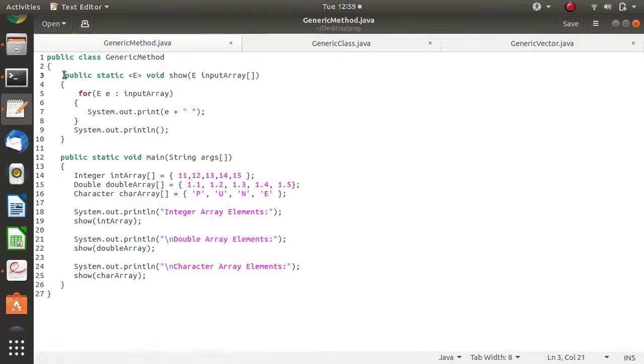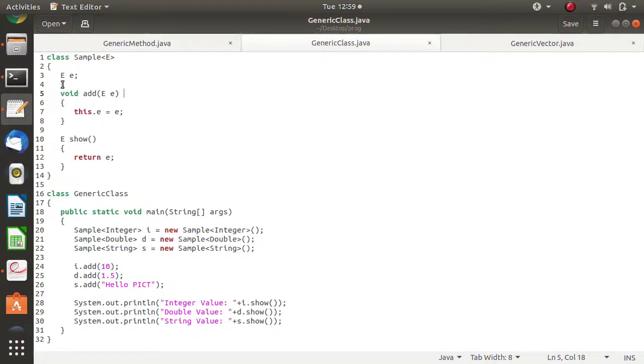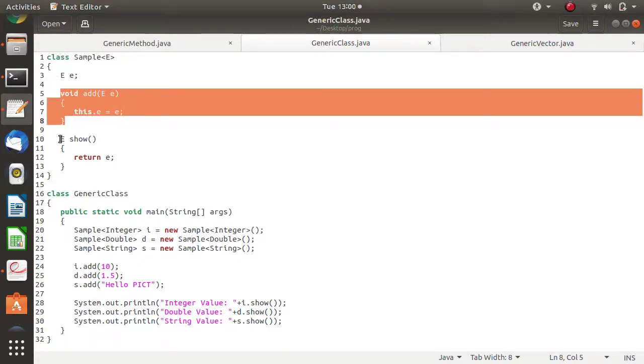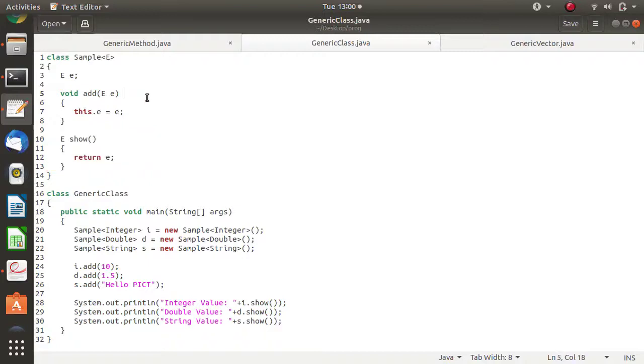Now we have used generics here only for one method. In the same way, we can use generics for a whole class. Look at this. Here we have defined one class Sample, and there are two methods, add method and show method. Suppose I want to generalize this whole class. So I can mention this class as a generic class. How to mention it? After the class name, you have to mention that you want to use it as a generic class.